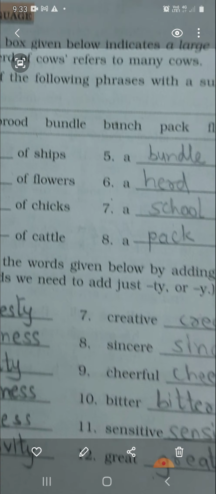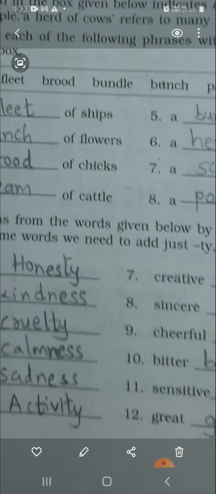We will be discussing collective nouns later on as definition, and with more examples we will be discussing the topic noun. But I hope you have learned nouns in your previous classes, and on the basis of that you might get an idea about using collective nouns in the blanks.